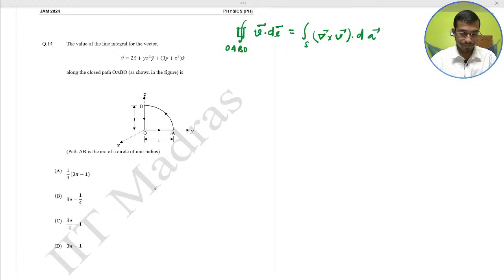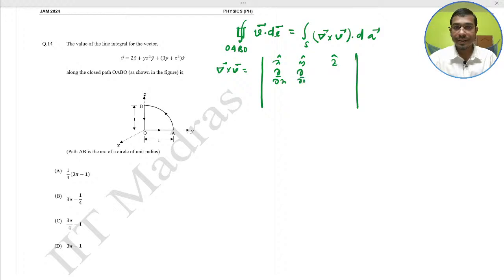So here the curl of V is the determinant of x, y, z unit basis, del del x, del del y, and del del z, with components 2x, yz square, 3y plus z square.